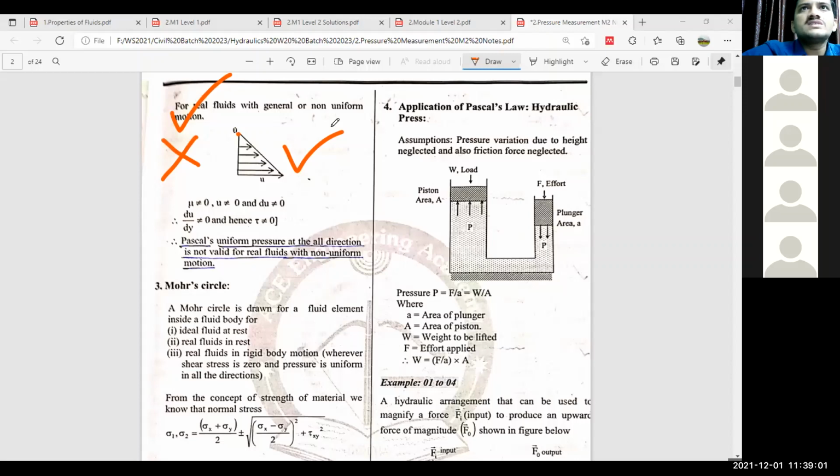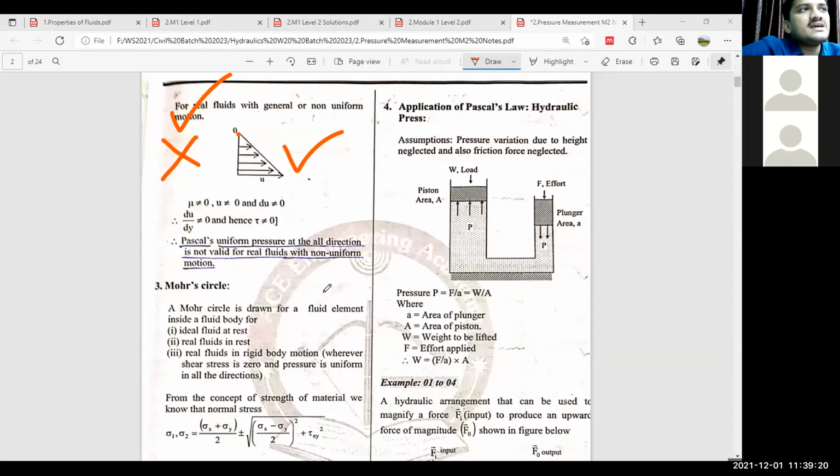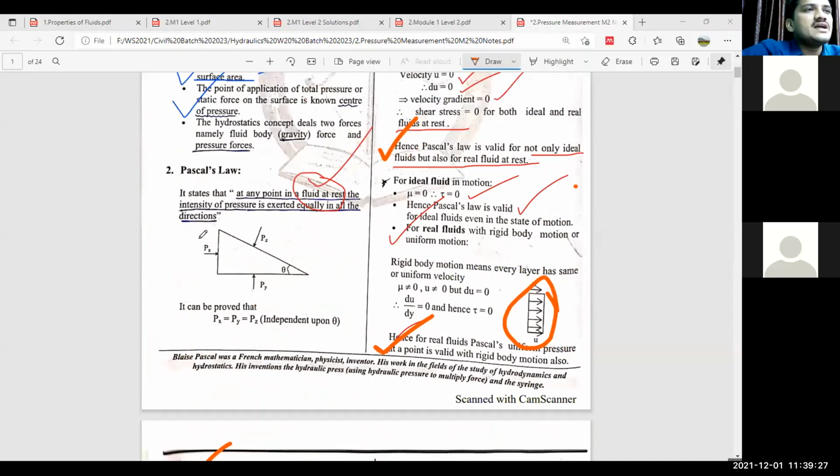We are discussing Pascal's law. This law states that the pressure intensity inside a fluid element at rest is equal in all directions. That means pressure in the x direction equals pressure in the y direction equals pressure in the z direction. That is, px is equal to py is equal to pz, right? We have seen that, and you can verify mathematically that the pressure is equal in all directions.